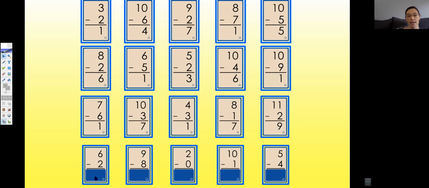Next row. 6 minus 2 equals 4. 9 minus 8 equals 1. 2 minus 0 equals 2. 10 minus 1 equals 9. 5 minus 4 equals 1.